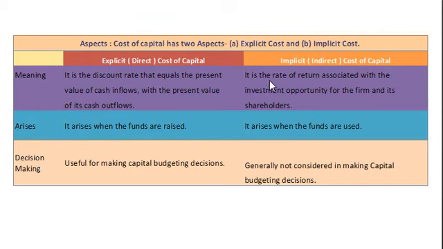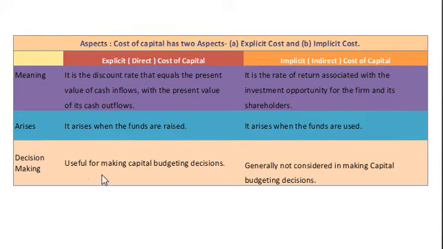Implicit cost is the rate of return associated with the investment opportunity for the firm and its shareholders. So here it is implicit cost of capital and it represents opportunity cost for the firm and its shareholders. Second, explicit cost arises when the funds are raised, and here implicit cost arises when the funds are used, because when funds are used we generate more and more return from the investment.